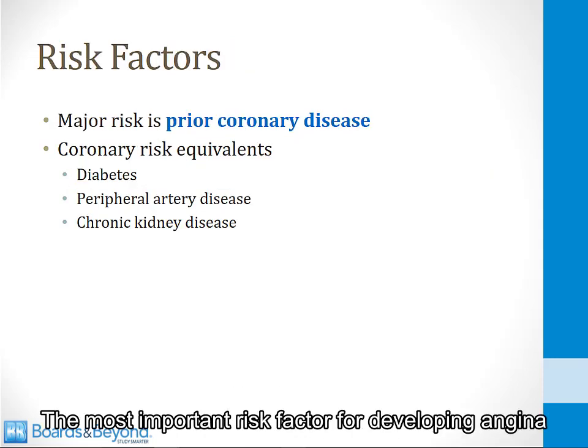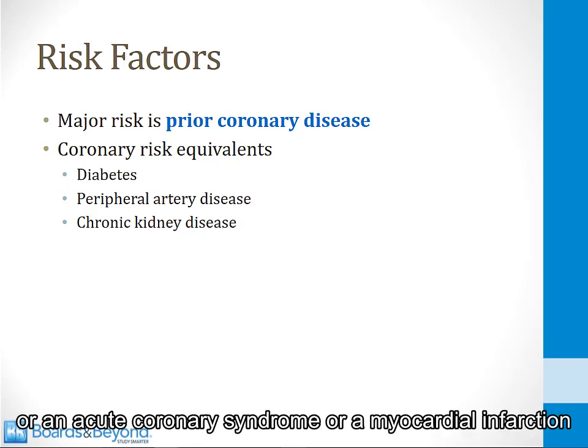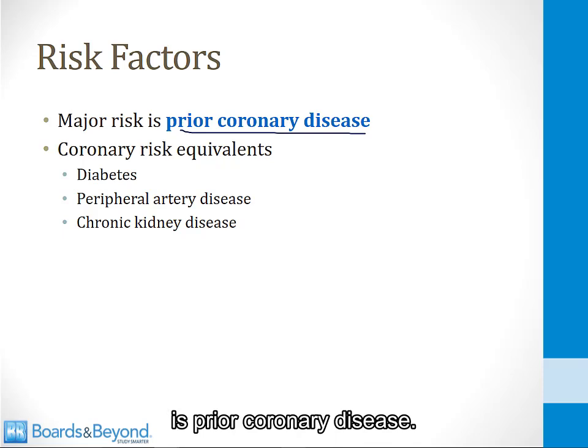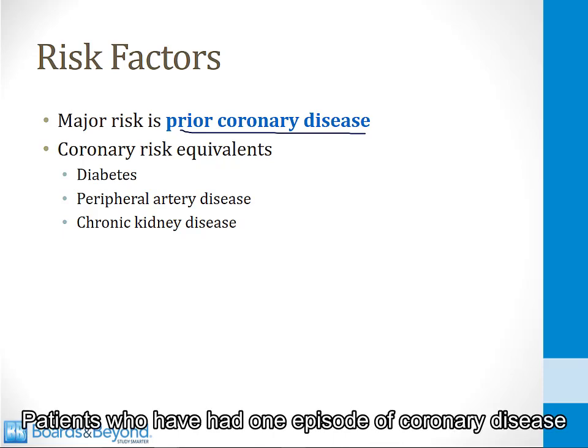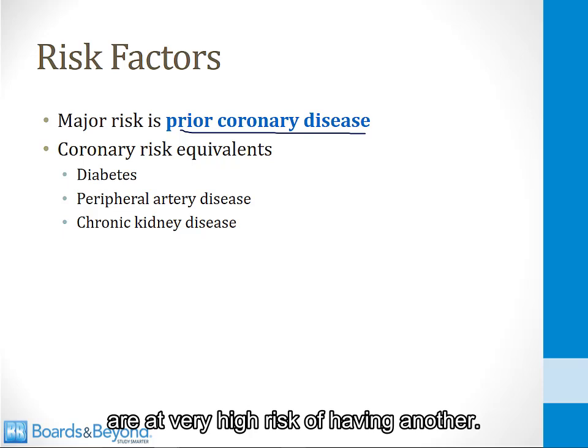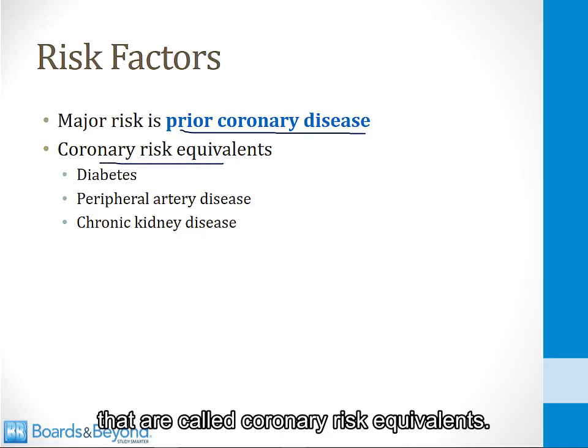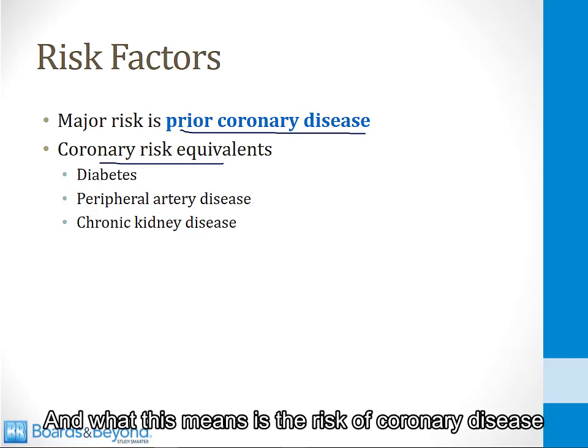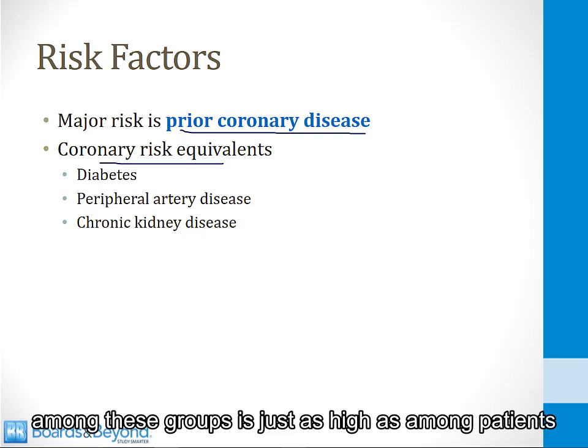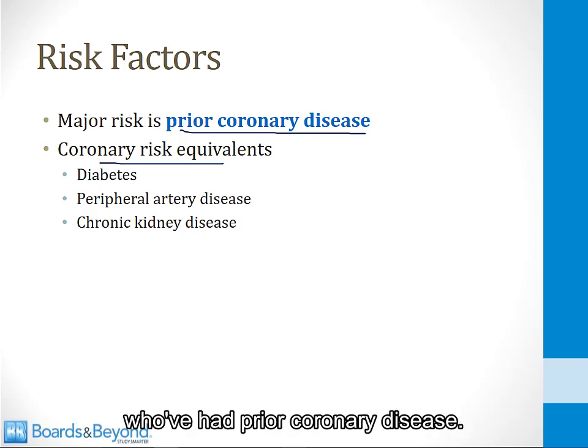The most important risk factor for developing angina or an acute coronary syndrome or a myocardial infarction is prior coronary disease. Patients who have had one episode of coronary disease are at very high risk of having another. There are also a number of conditions that are called coronary risk equivalents, and what this means is the risk of coronary disease among these groups is just as high as among patients who've had prior coronary disease.